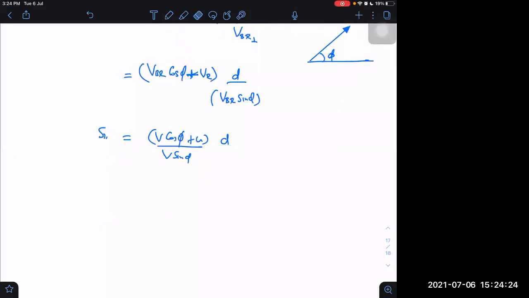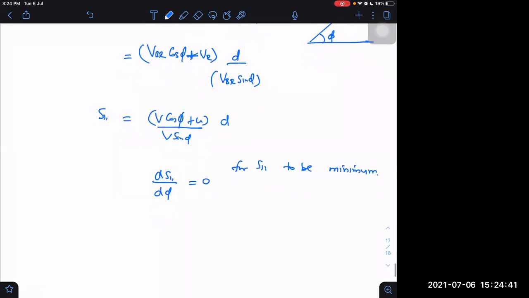How can I get it to be minimum? I think a derivative is possible. ds parallel upon d phi is equal to 0 for s parallel to be minimum. So how to differentiate it? D taken common. Do you know the u by v formula, or are you forgetting that? The derivative of u divided by v. What is that formula?